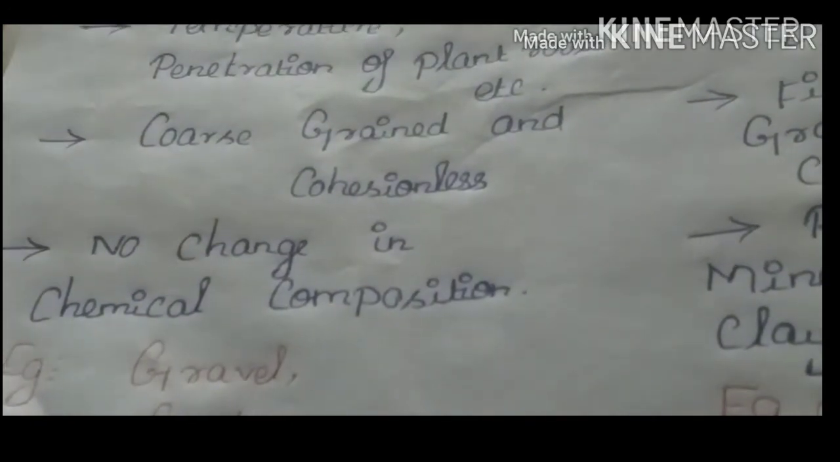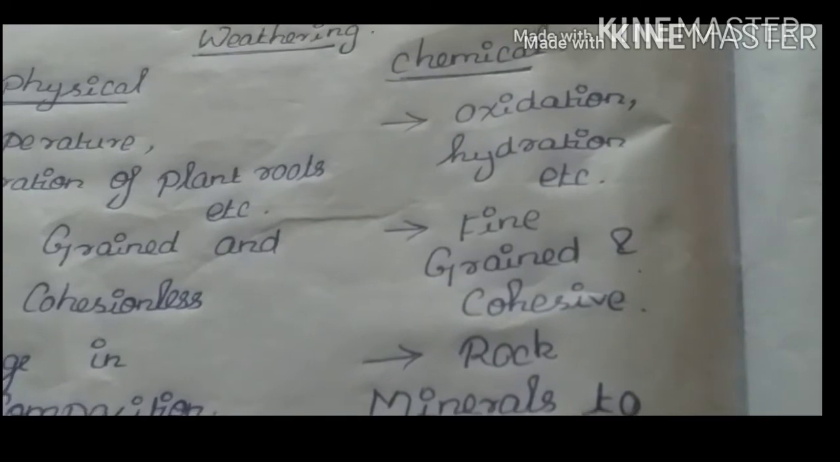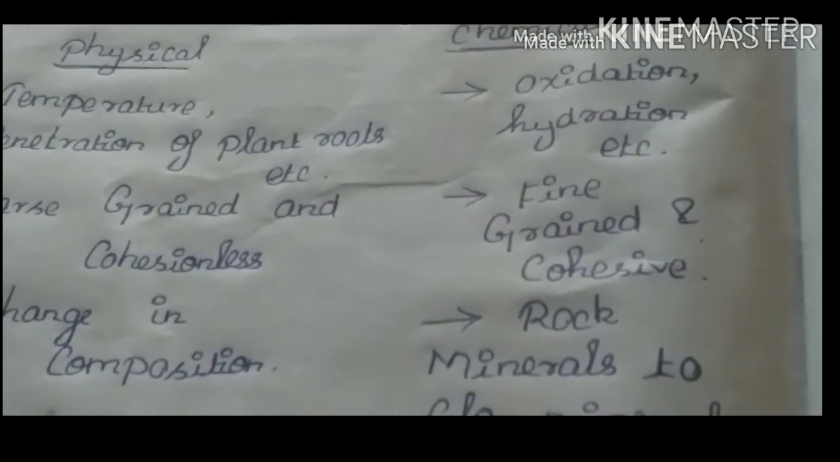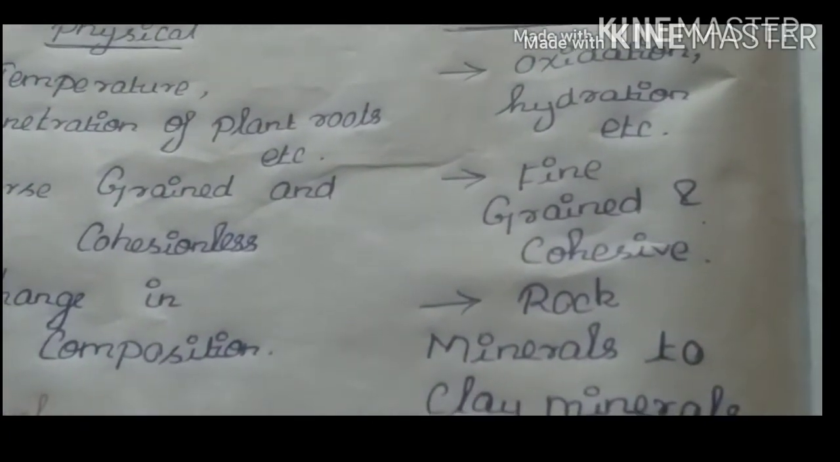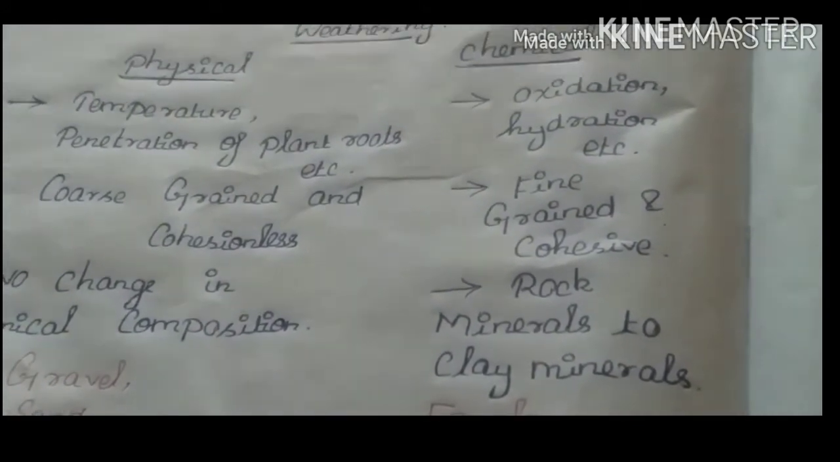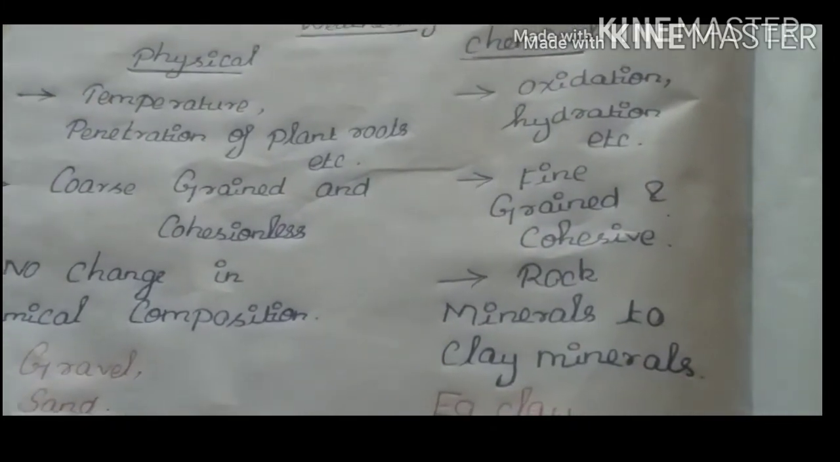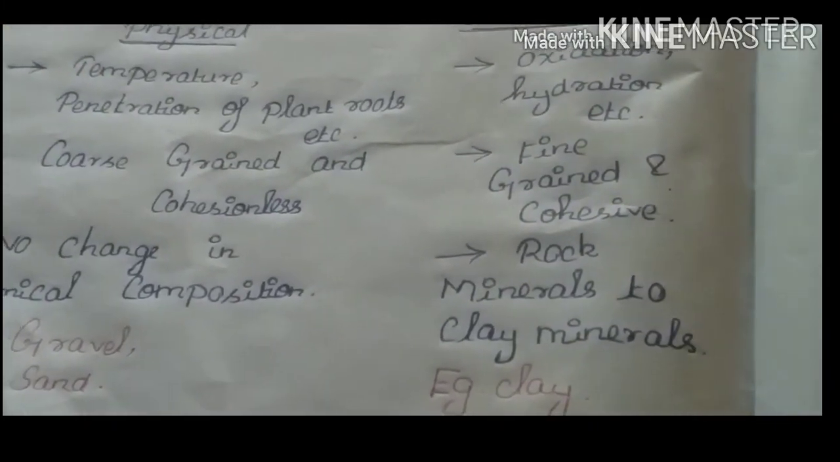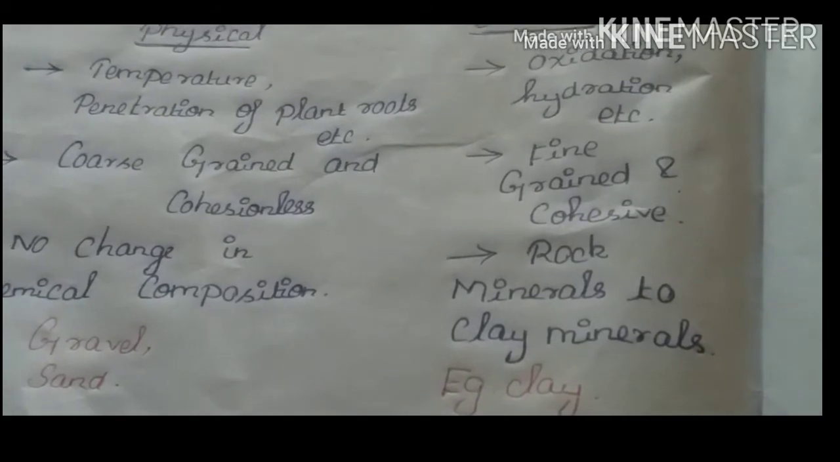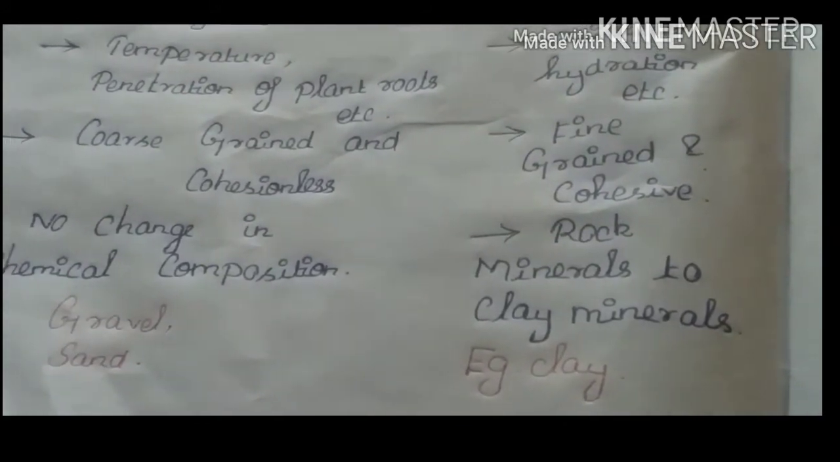If the soil is formed by chemical weathering, then the soil formed will be fine grained and cohesive. Chemical weathering means weathering that occurs due to chemical effects like oxidation, hydration, carbonation, leaching, like that. Here, the rock minerals will get changed to clay minerals. Example, clay.